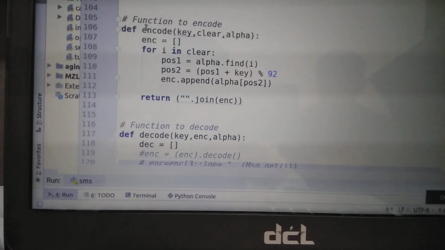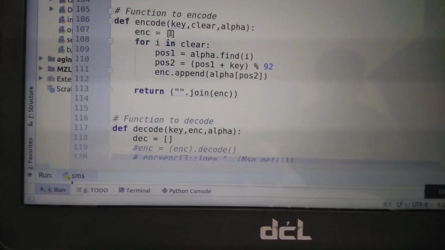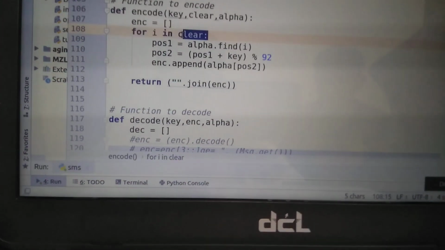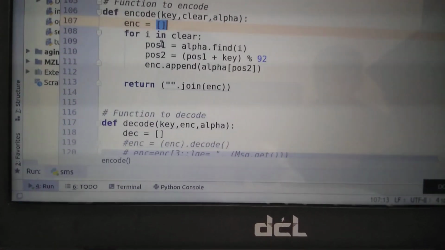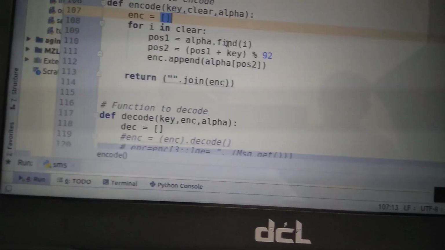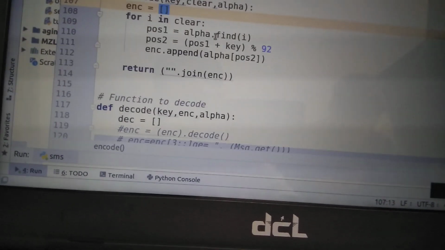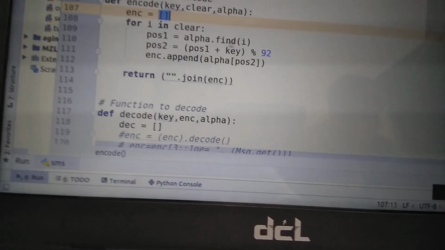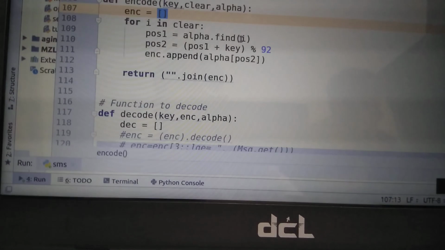Let's start. This is the encode function. Three parameters are passed. Enc is an empty list. For i in clear: if we pass the message hello, clear is hello. Position 1 is a variable: alpha.find(i). Alpha is a variable where I assigned 92 characters by default, and find in Python searches the position of the characters.